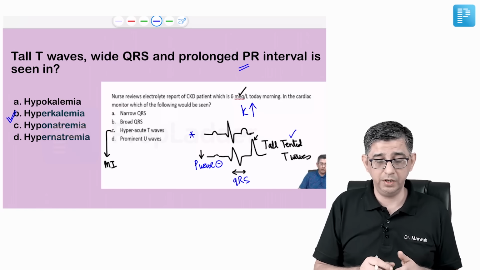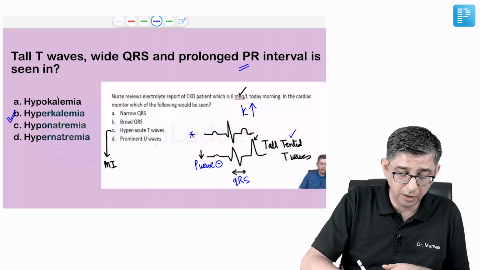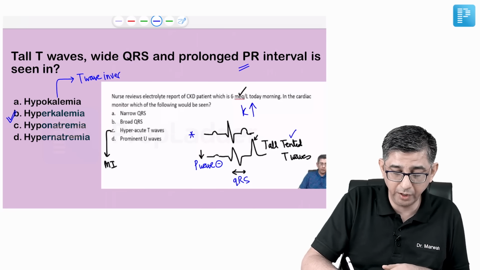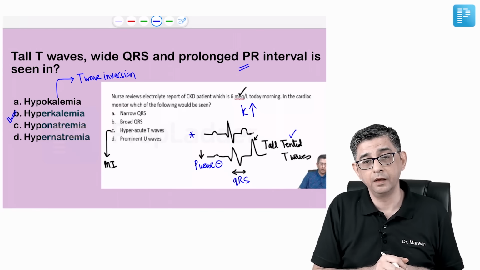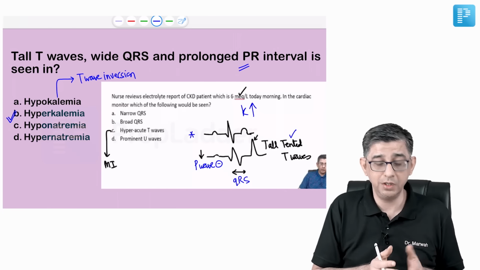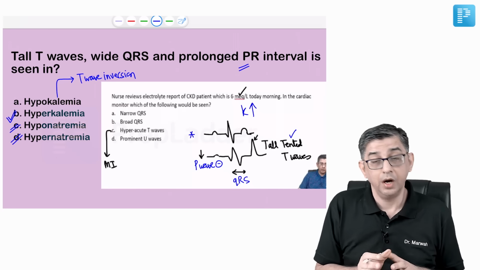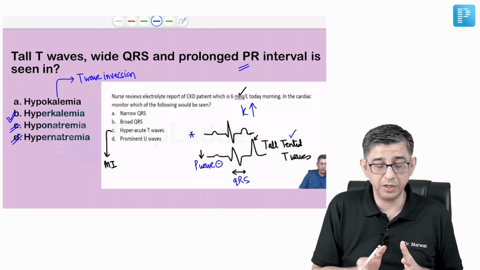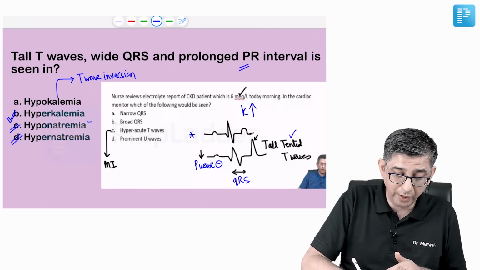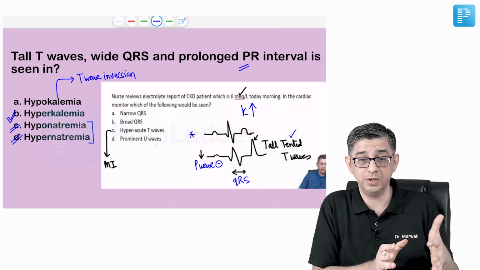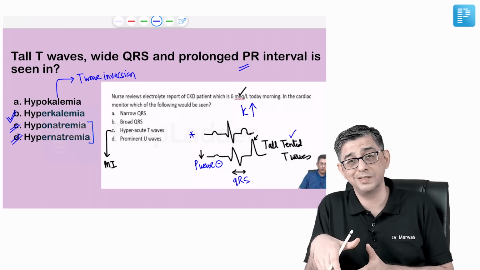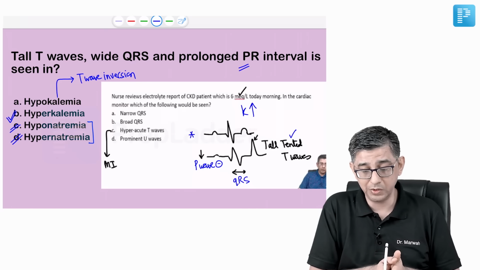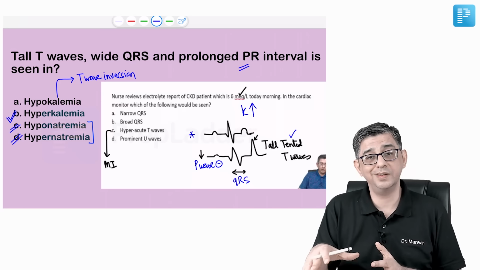And for hypokalemia, I can say it will be ulta, it will be opposite. In hypokalemia, the ECG finding that you get will be that the T wave will become smaller and then will become negative. So you will call it T wave inversion. Hypo and hypernatremia do not produce any ECG findings. So anyway, you can rule them out. Hypo and hypernatremia cause CNS manifestations. The point that I'm trying to say is that sodium changes in extreme, sodium less than 125, more than 160, sodium fluctuations always are going to contribute to cerebral edema, it's going to contribute to seizures, but potassium fluctuations are going to affect the ECG of the patient.